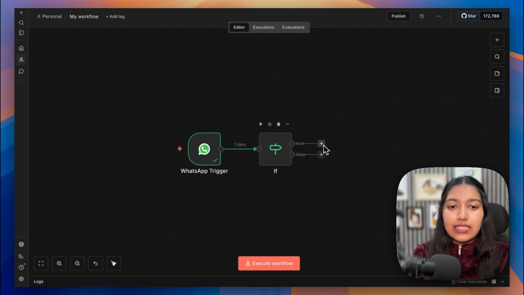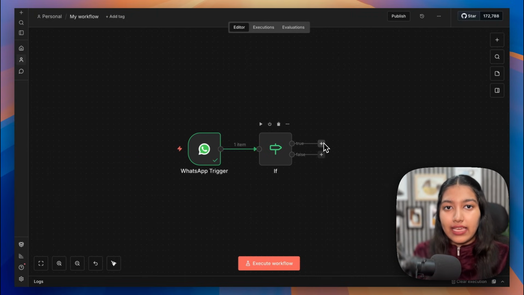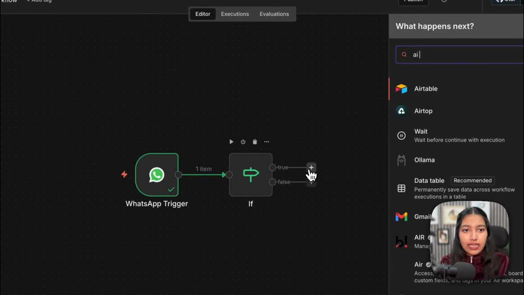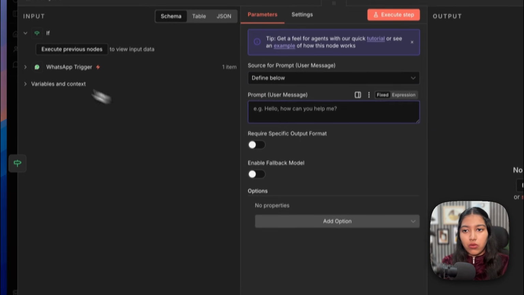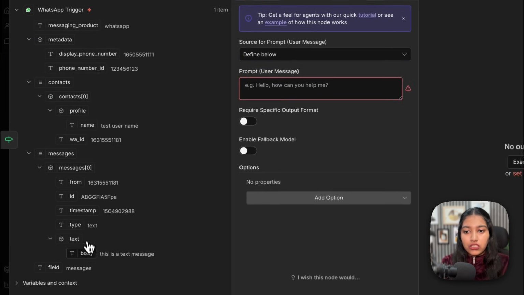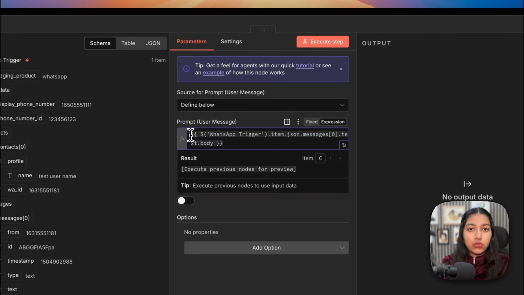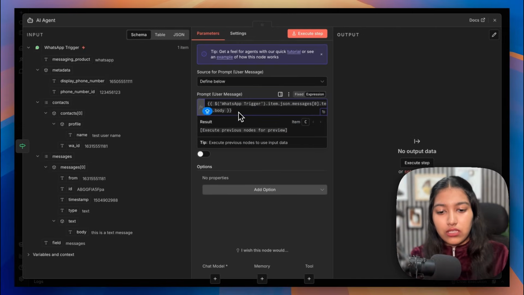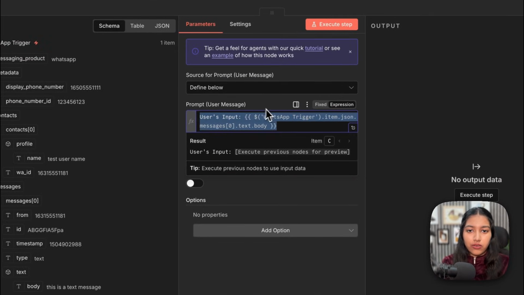So now if it indeed is working, then we have to send this message that we received on WhatsApp from the customer to the AI agent so that it can prepare a reply based on the prompt we give it. So simply add an AI agent here. For the source for prompt, click on define below. And from the WhatsApp trigger, just drag and drop the body. So this would be basically what the user wrote in the chat. So let's call it the user's input. Alright, so this is how it should look like.